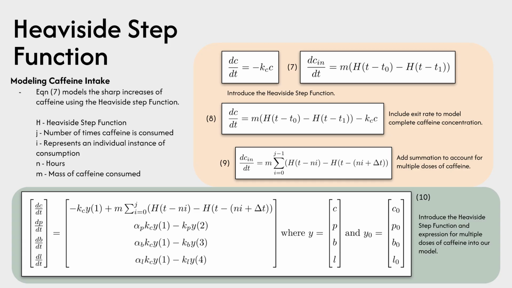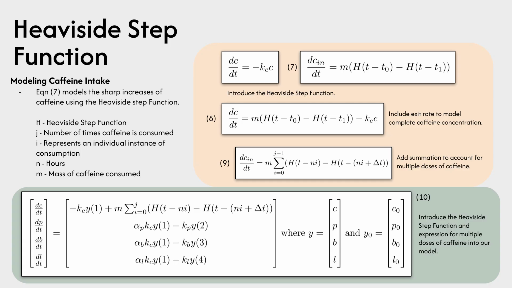In order to do this, we can use what's called the Heaviside step function, which is able to turn on a forcing function during a specific period of time. We can see in equation 7 that the caffeine going into the person is equal to m, which is simply just a rate at which caffeine is consumed, times a sum of two Heaviside step functions,